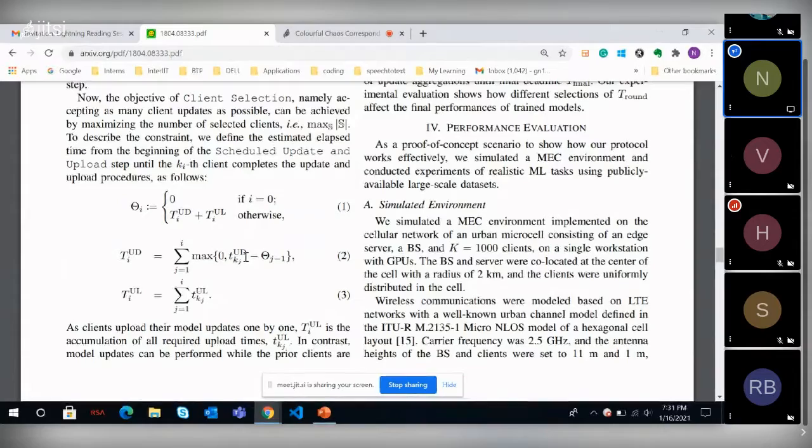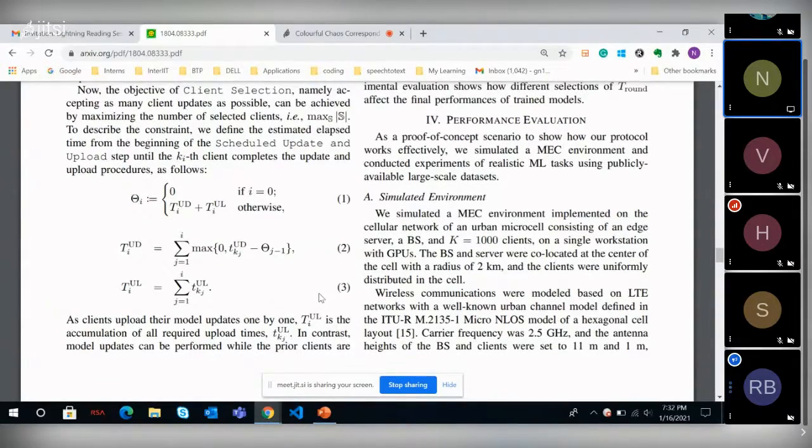Oh, okay. So it's both round one and round two. Yes. And then we are removing the time elapsed for round one, because that would be the total amount of time it is going to take for round two. Yes. Okay, so now for every client, you will have one TUD, right? Yes. So you will have 50 TUDs. Some of them will be for round one, and some for round two.